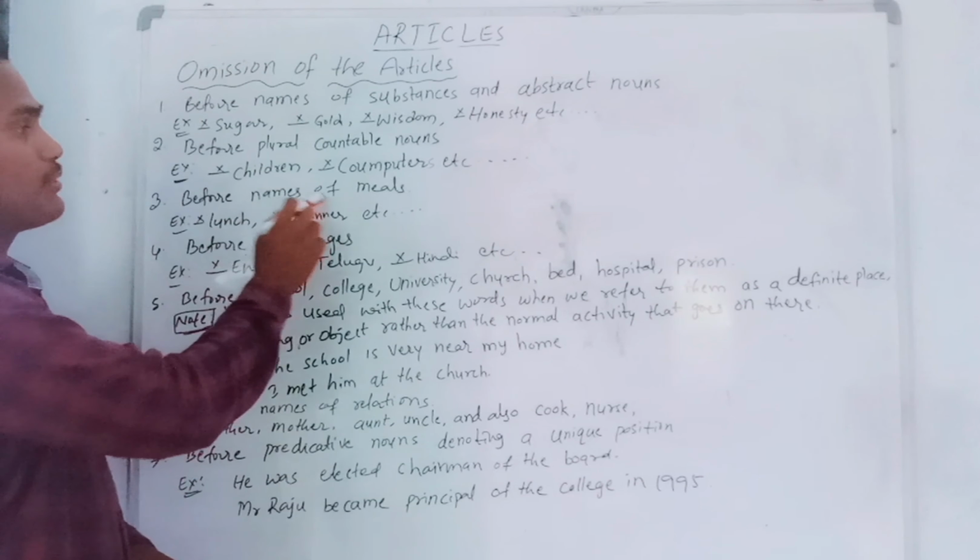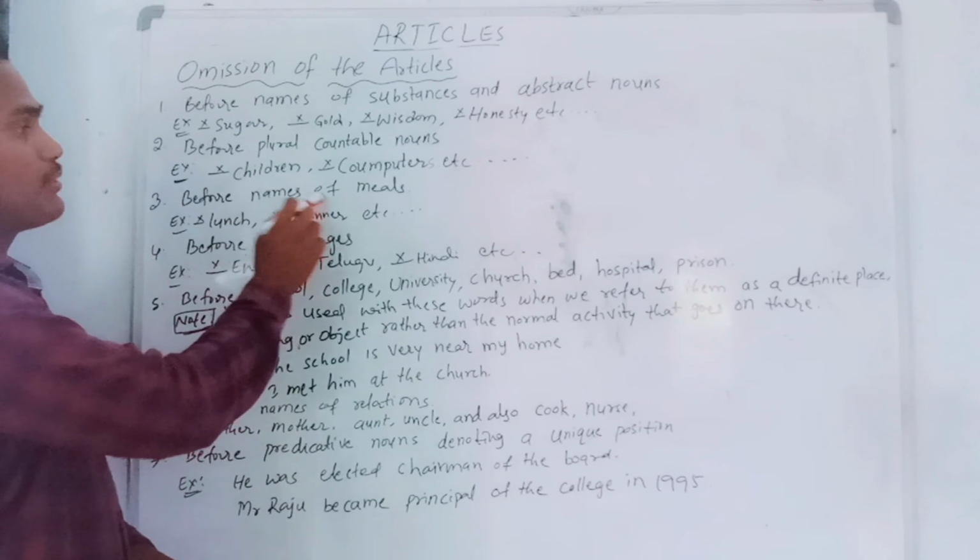Next, the fourth point, before languages. We have a number of languages in the universe, and we are using a number of languages. Before all languages, we should not use any kind of article. This is also one of the points we need to remember. For example, English. English is a language, so we don't need to use any article before this, and I have given a cross mark. Telugu, Hindi, etc. Malayalam, Gujarati, Konkani, Oriya, Bengali. Before any languages, we should not use any article.